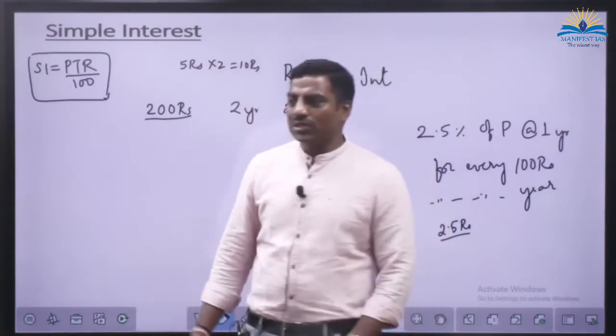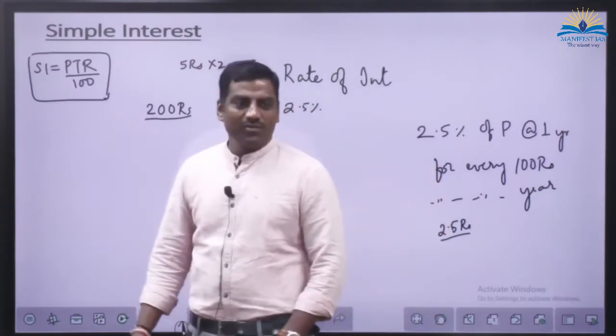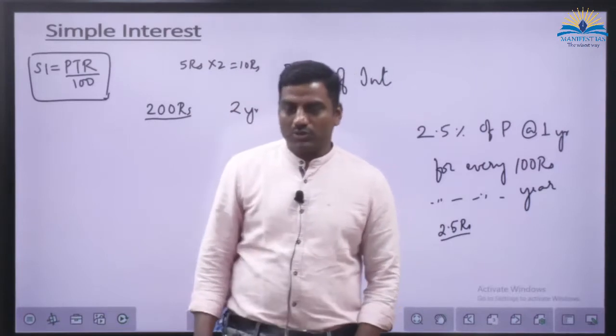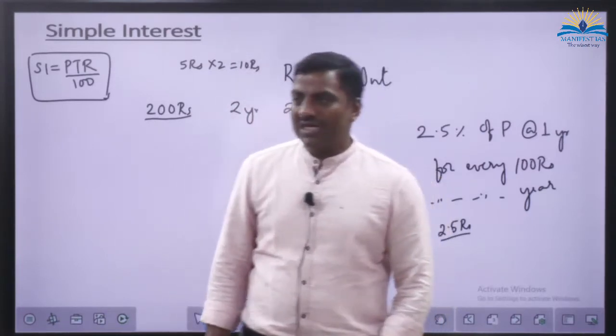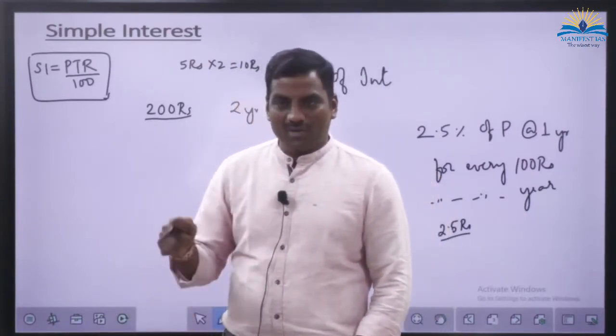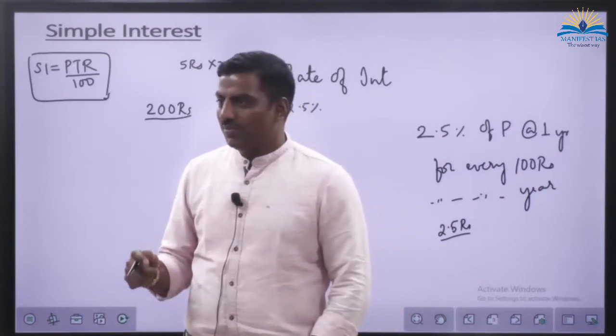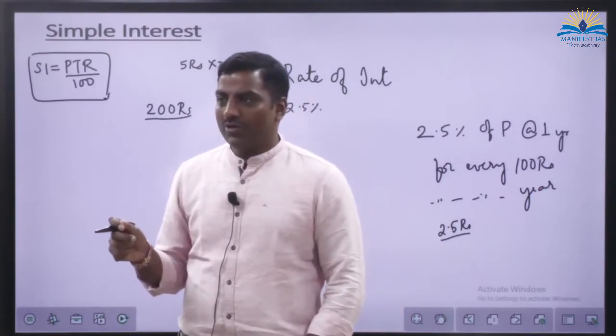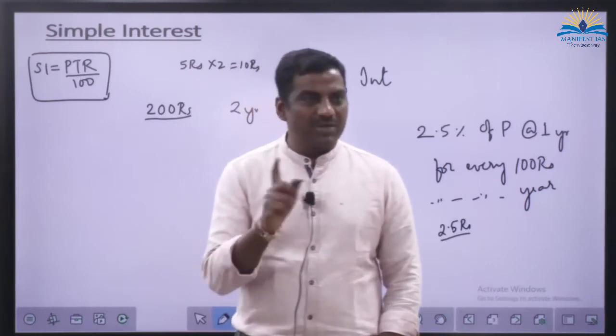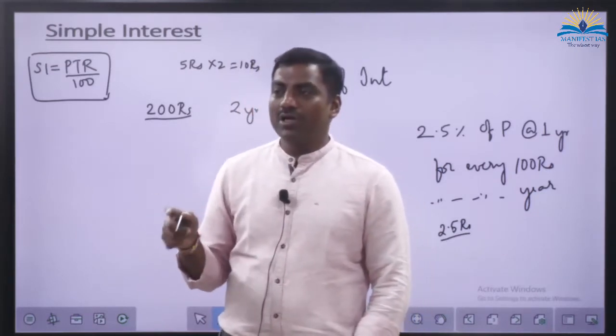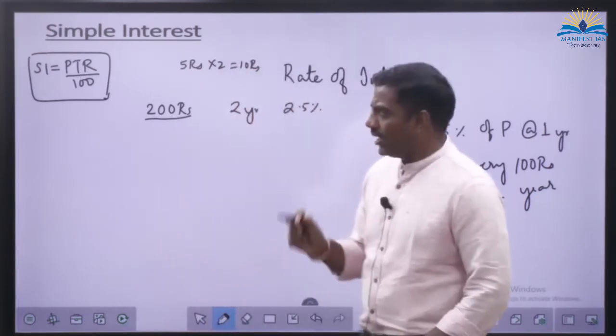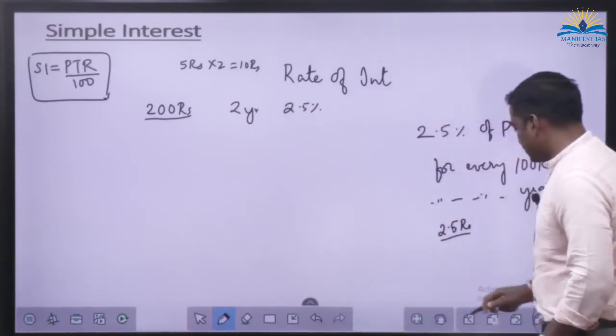But I don't want you to use this formula again and again in your solution, because you will definitely write this PTR by 100 in your book first. Before you substitute the values, you will write PTR by 100. You will waste 5 seconds in that. So I want you to do it orally. Okay, I'll give one more example.